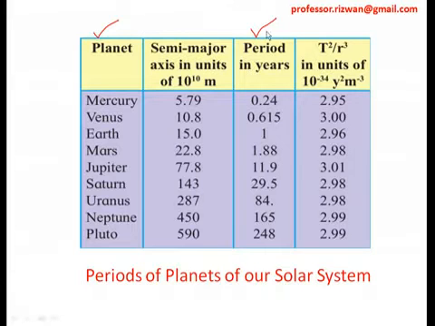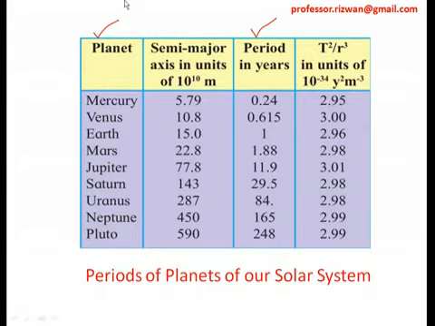Similarly, other planets: see, Mercury completes in 0.25 years, that means those many days only. So you can calculate how much: 365 into 0.24 is the time period of Mercury, and then Venus and so on.